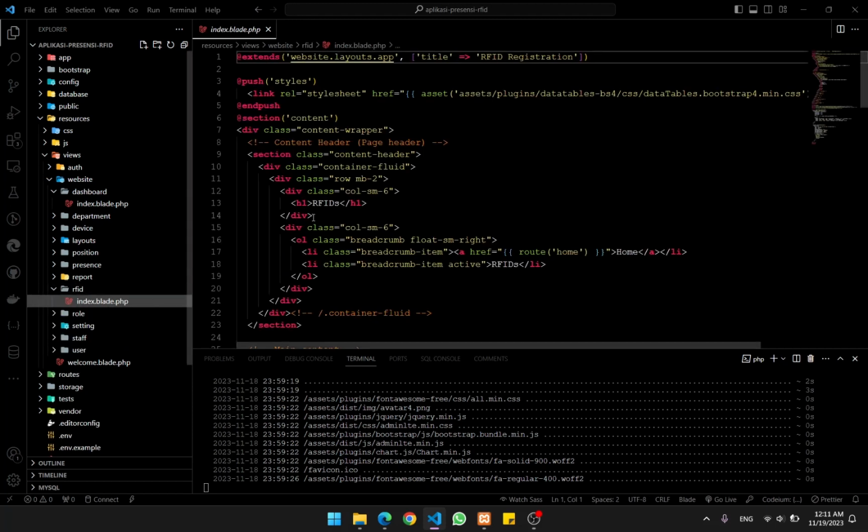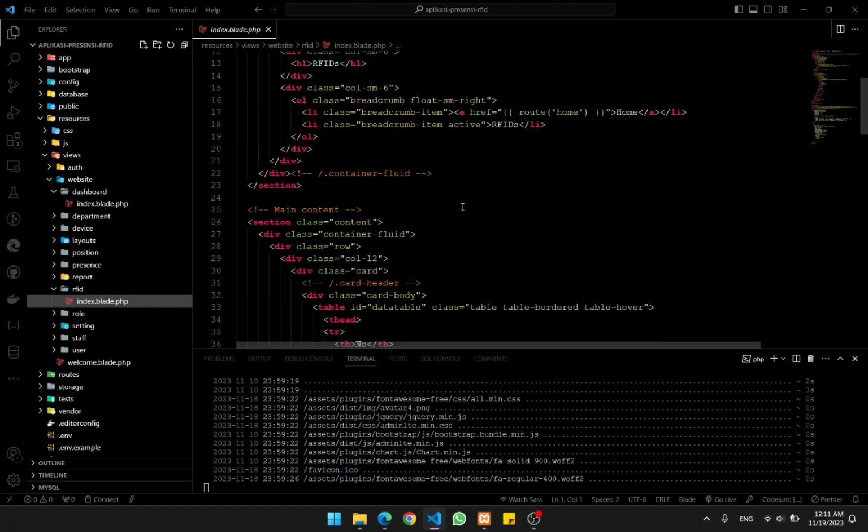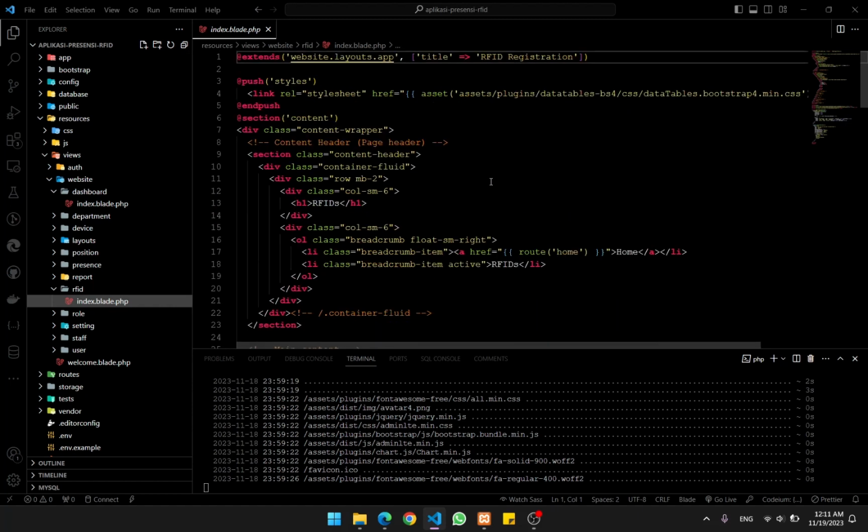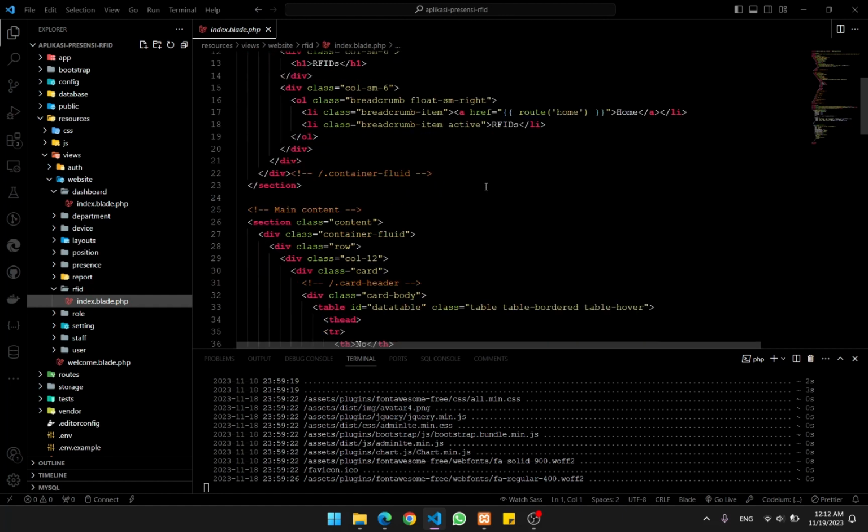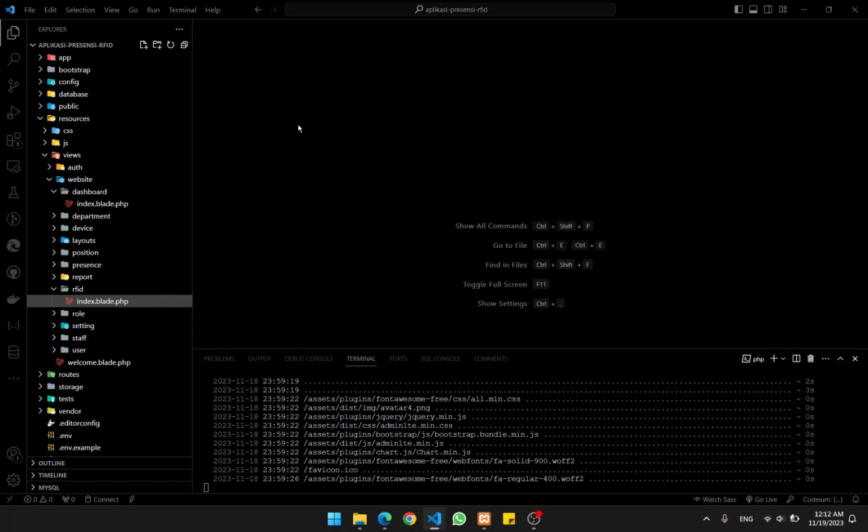Okay, next is the RFID. Basically this page will show you the RFID data that are collected or registered to the database using the IoT devices that we are using, and it will show the RFID that are registered using the device in register mode. And then, it goes on: register the staff using the newly registered RFID.